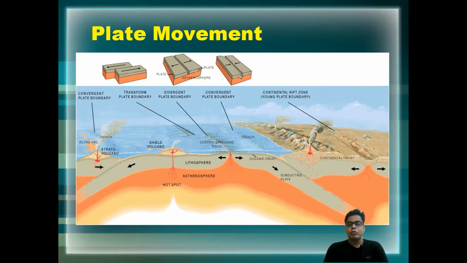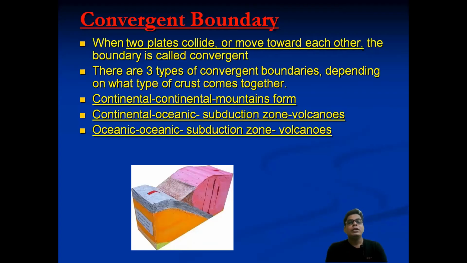Number one, perhaps you know, is the convergent, then the divergent, and then the transform. Here by this diagram I want to show you how the plates move away from each other, how the plates come to each other, and how the plates transform each other. By this diagram we can easily understand this. Okay, then let us elaborate on this.